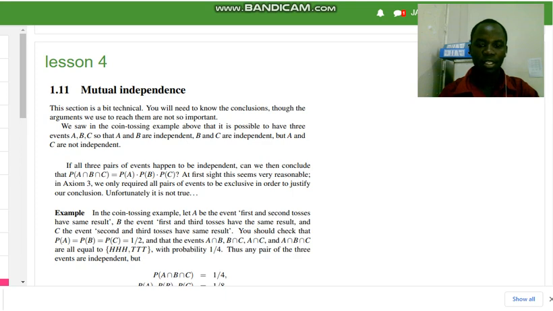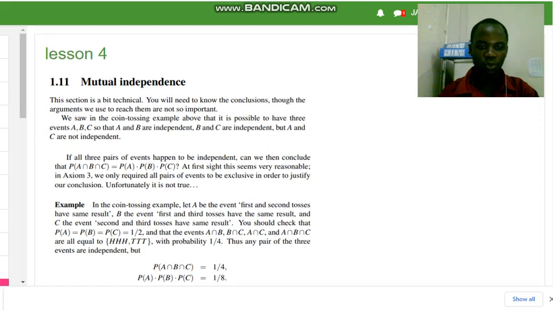At first sight, this seems very reasonable. In Theorem 3, we only required all pairs of events to be exclusive in order to justify our conclusion. Unfortunately, it is not true.